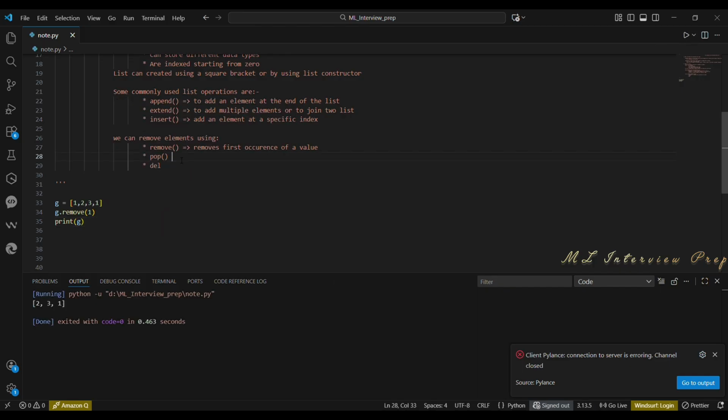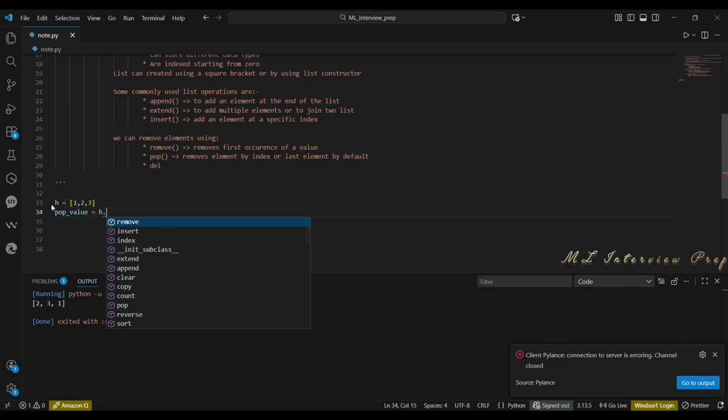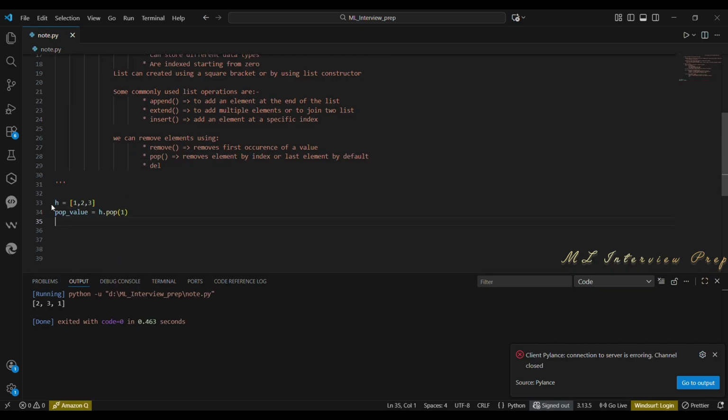Now we are going to pop. Pop removes elements by index or last element by default. So I am declaring another variable h is equal to 1, 2, 3. Pop value is equal to h dot pop of 1. So I am going to remove the element in the index 1. So here the index 1 element is 2. I am getting 1 and 3.